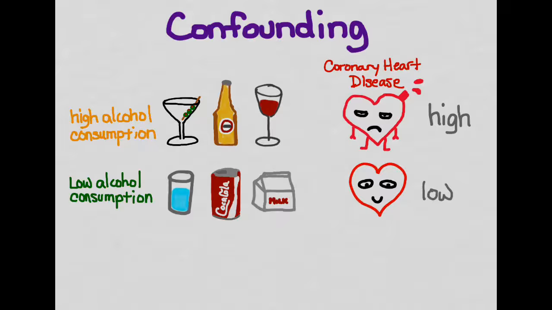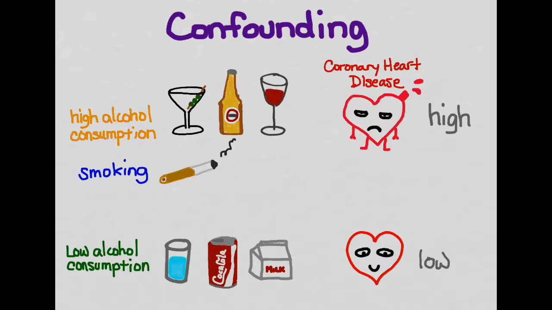But there's a potential problem, and this problem is a potential confounder in our study. So we know that smoking is also related to coronary heart disease. And additionally, we know that smoking is also associated with alcohol consumption. And we notice in our current study that the people in the exposed group, those who drink a lot of alcohol, also smoke more than those in the low alcohol group.